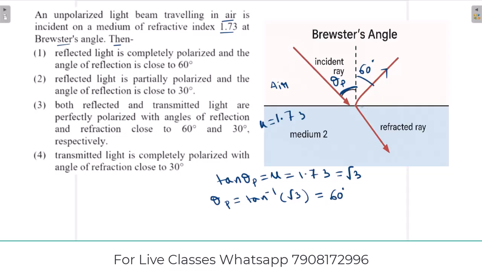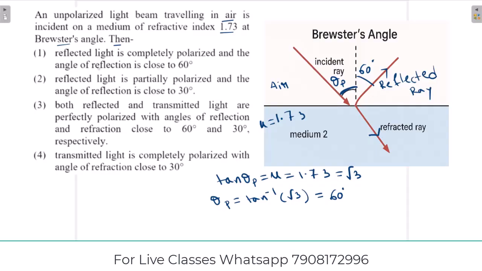And we know that from Brewster's law, the reflected ray is completely polarized. When the angle of incidence is the Brewster's angle, then the reflected ray, that is, this is the reflected ray, is completely polarized, and the transmitted or refracted ray is a mixture of polarized and unpolarized. So the reflected ray is completely polarized and the angle of reflection is 60 degree.